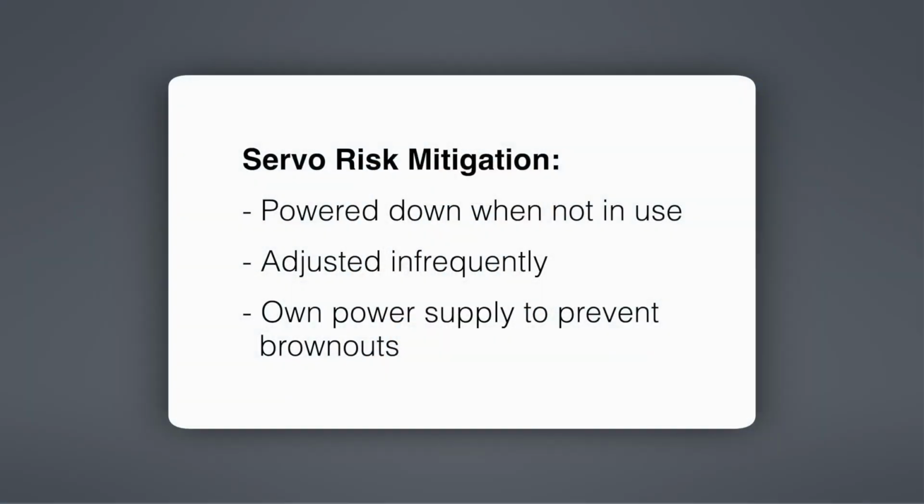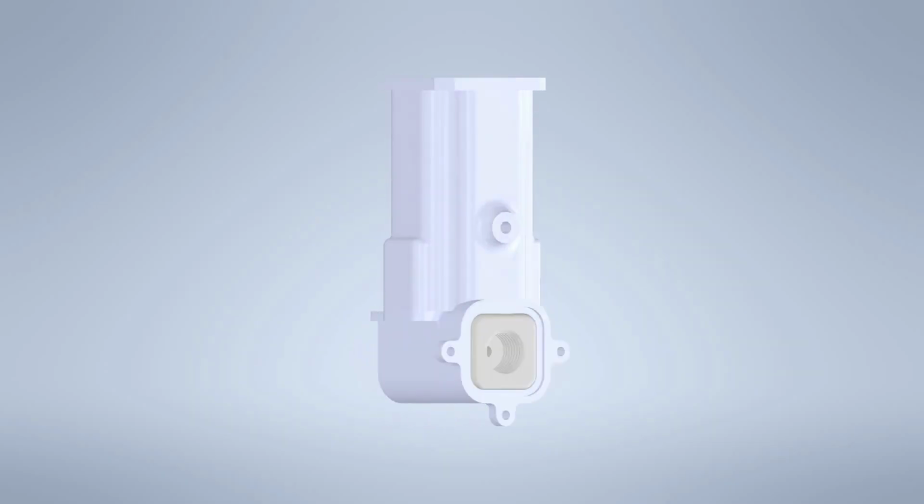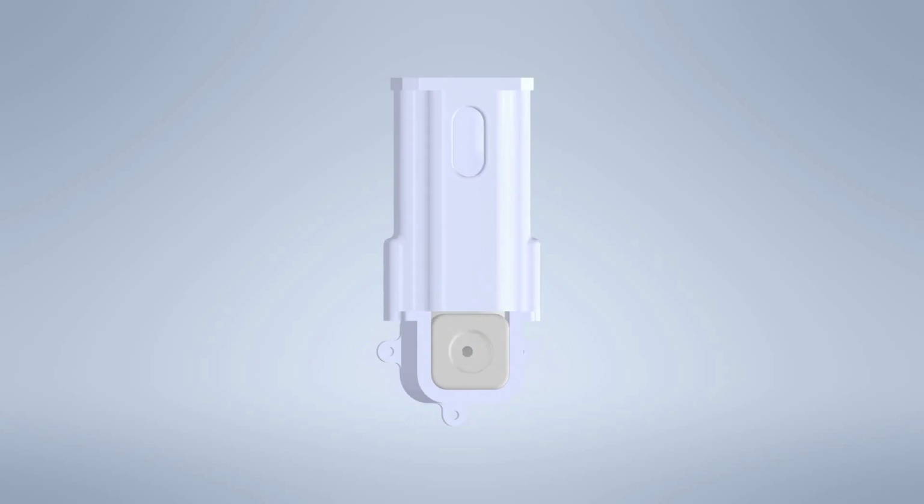The reliability of this servo control concerned us, so to mitigate risk of failure, the servo is powered down when not in use. As it's only adjusted when the user determines or changes the desired FiO2 concentration, it rarely actuates. In addition, its own power supply ensures that the current spikes it generates do not put the Pi and Arduino into brownout. Concurrently, the Arduino controls a needle valve on the O2 intake via a stepper motor.